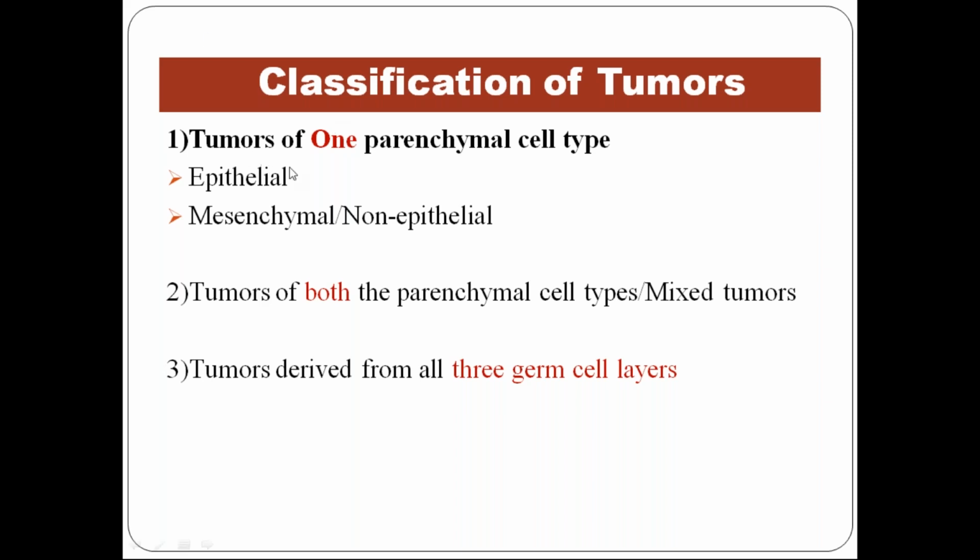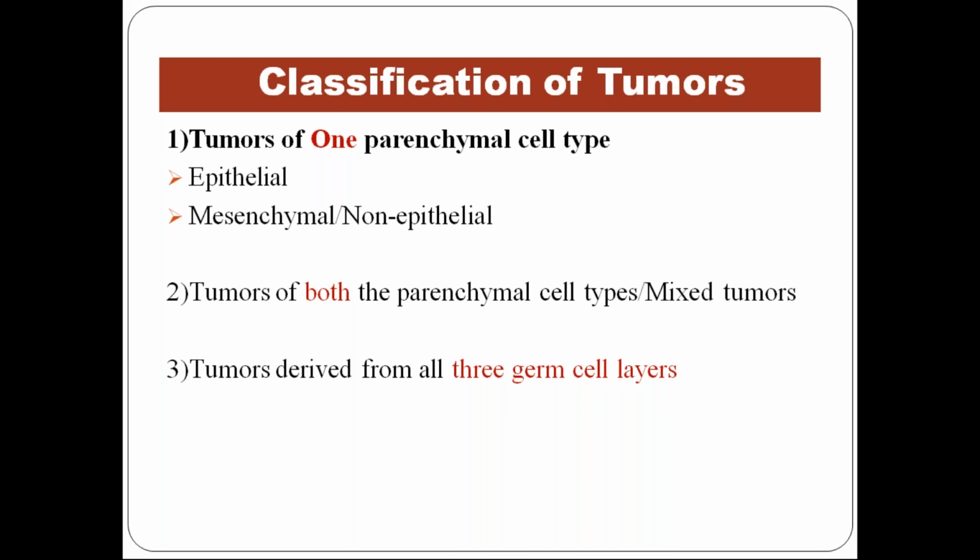Tumors of one parenchymal cell type, which are either from epithelial or mesenchymal. So now you know what is epithelial and what is mesenchymal. Tumors of both the parenchymal cell types, mixed tumors. Normally an organ will have a parenchymal component and a stromal component.